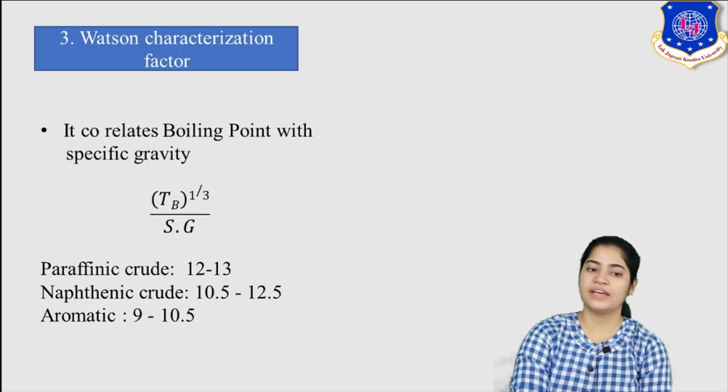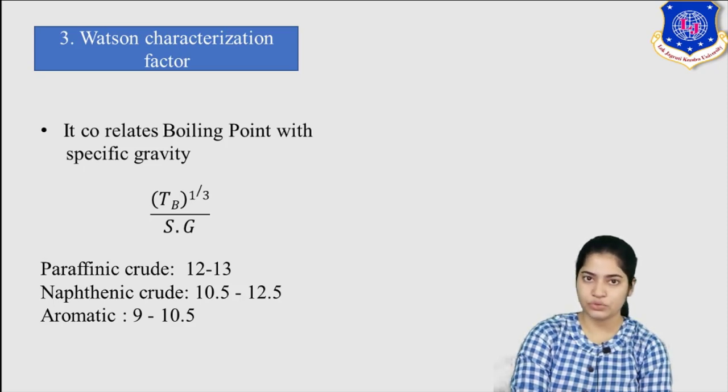Now what is Watson characterization factor? It correlates boiling point with specific gravity. Now with different types of hydrocarbons present, you get this factor in a range. For example, if the paraffinic crude is there, paraffinic crude means paraffins are present in bulk, majority, then your Watson characterization factor would be from 12 to 13.